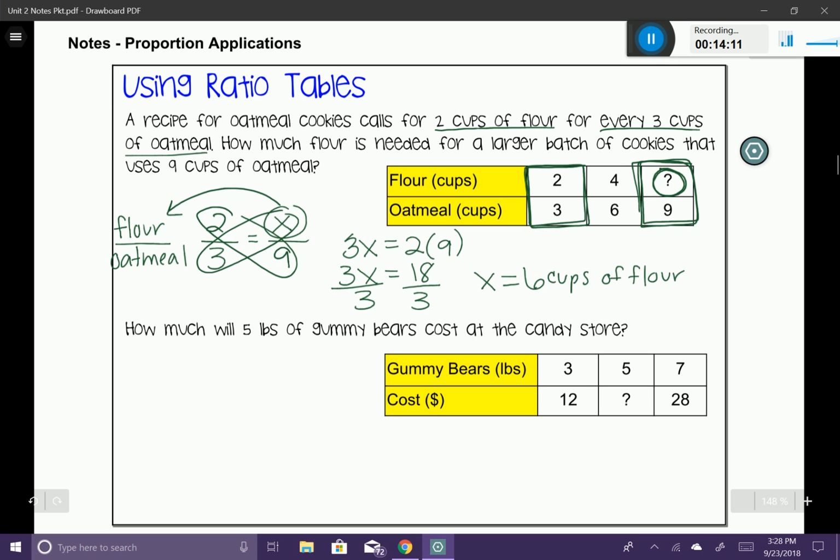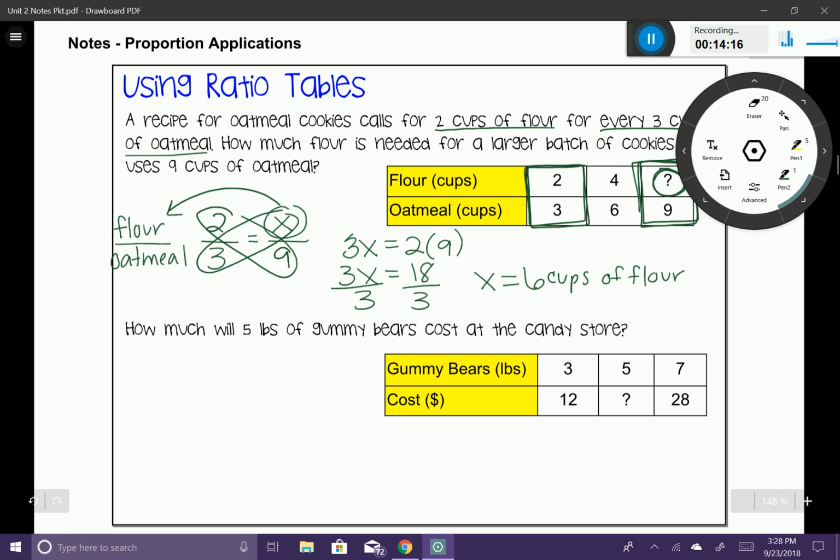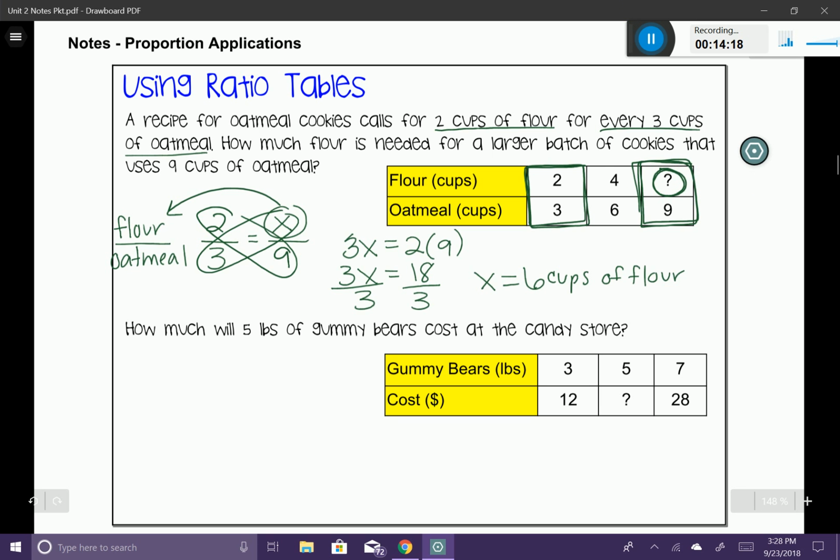Okay, now that is one way to do it. Now, the other really cool thing is this. We could have set up our proportion a little bit differently. And the reason is we have this ratio that we did not take into account. So we could have set 4/6. Instead of using our 2/3, we also could have done this. We could have put a 4 here and a 6 here and solved this problem exactly the same. And it would have worked out to give us 6 cups of flour. I'm going to show you that a little bit closer in the next example.